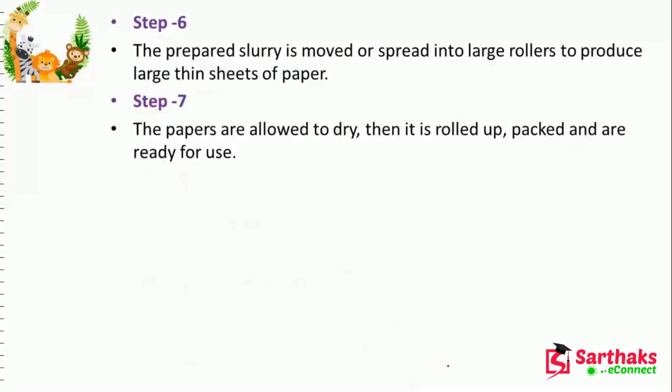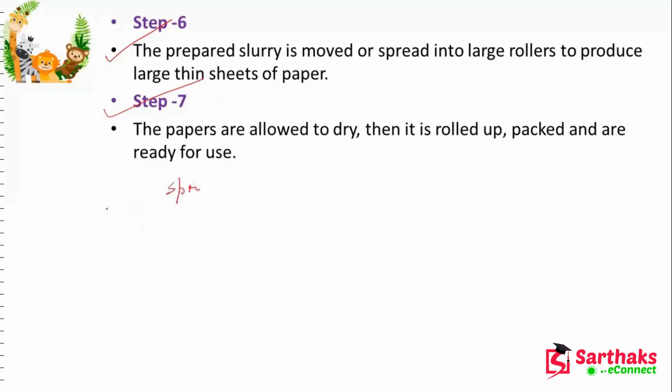Okay. Now step 6, the prepared slurry is moved or spread onto large rollers to produce large thin sheets of paper. And step 7, the papers are allowed to dry and then rolled up, packed and then ready for use. Then according to the requirement, they are selling the paper. Okay. So in the industry, whenever the slurry becomes white paper or cardboard or newsprint paper, at that time the prepared slurry is moved or spread onto large rollers. There will be some large rollers.